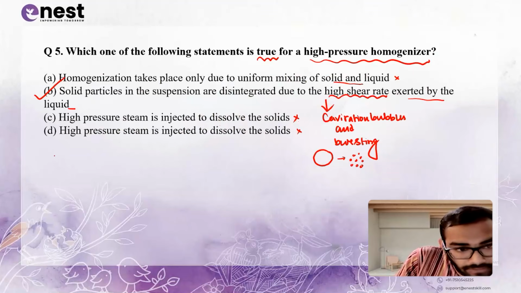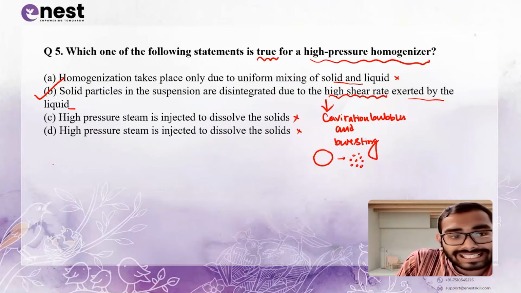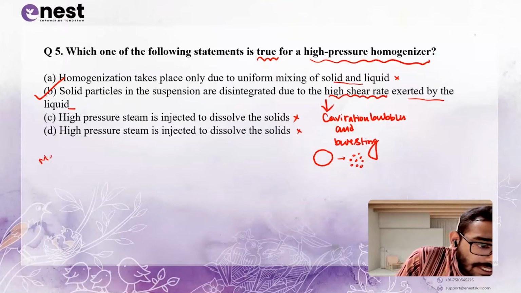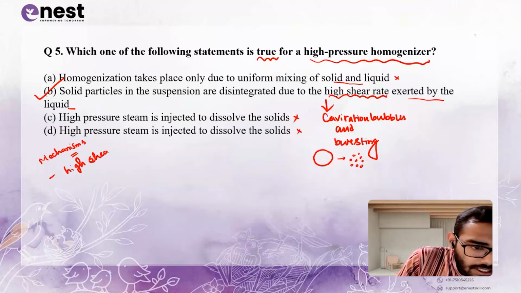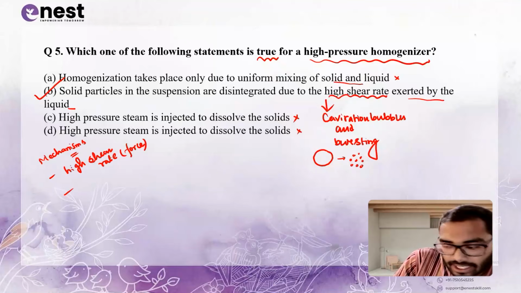Before moving forward to the next question, I just wanted to tell you, please remember the basic mechanisms for homogenization. What are the things? High shear rate force. Next is turbulence.